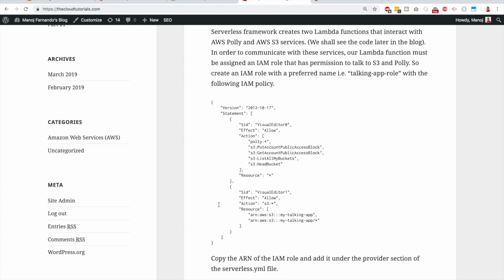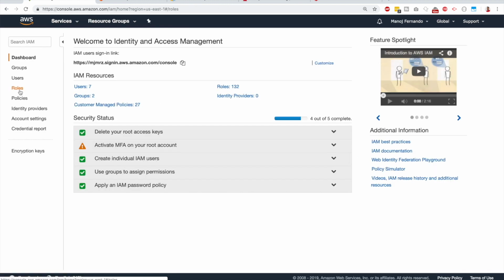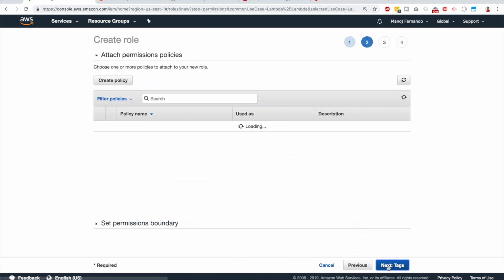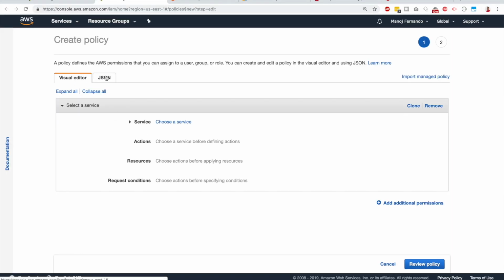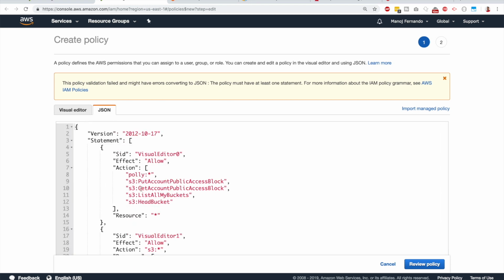You can use the visual editor in IAM, and I have used the visual editor and created this one, but I'm not going to go through that. In earlier videos, I have used the visual editor, but in this case, I'm just copying the policy from the blog and will create an IAM role and attach this policy. I will type IAM, go to roles, create a new role, and which service do I want to attach it to? Lambda. And next, permissions. I will click the create policy button here. That will take me to the Visual Editor. I will go to the JSON tab and replace this existing policy with this policy that I just copied from the blog post. So let's go through this policy.